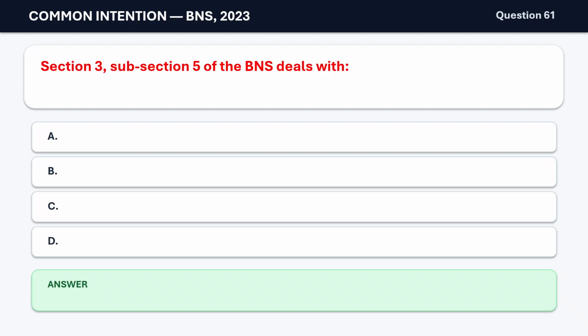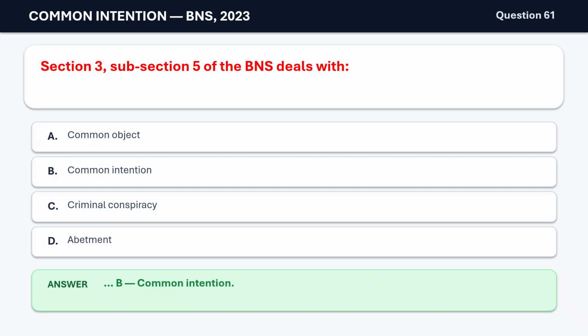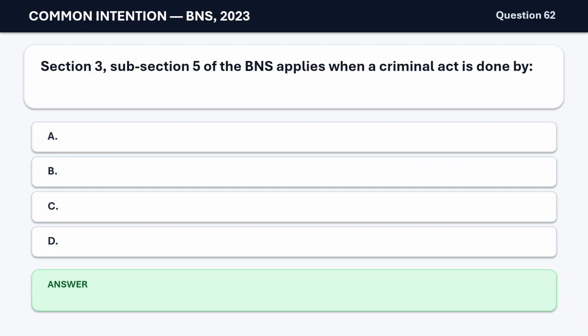Question 61. Section 3, subsection 5 of the BNS deals with A. Common object. B. Common intention. C. Criminal conspiracy. D. Abetment. The correct answer is B. Common intention.